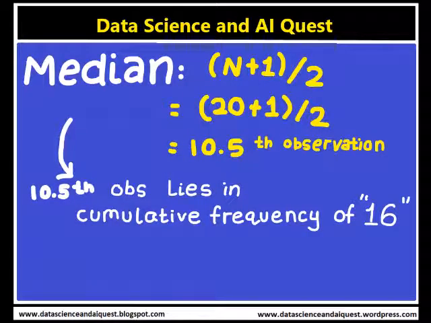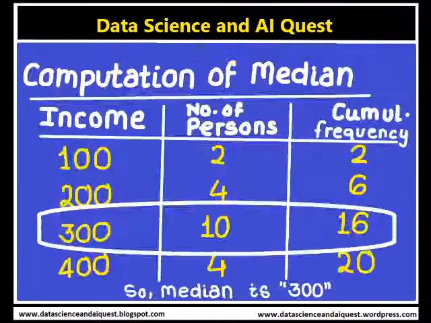The median is located at the (n plus 1) by 2 th position, that is 20 plus 1 by 2, which is 10.5. So it is observation number 10.5. This can be easily located through cumulative frequency. The 10.5th observation lies in the cumulative frequency of 16. The income corresponding to this is rupees 300. So the median income is rupees 300.